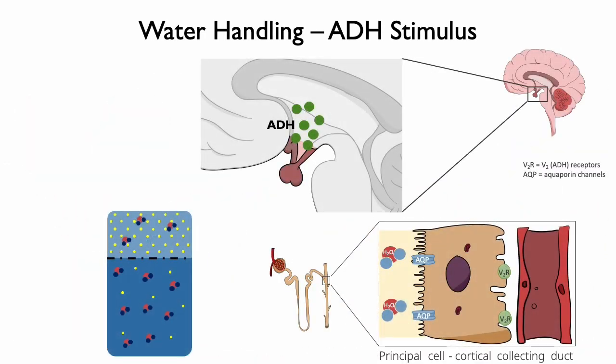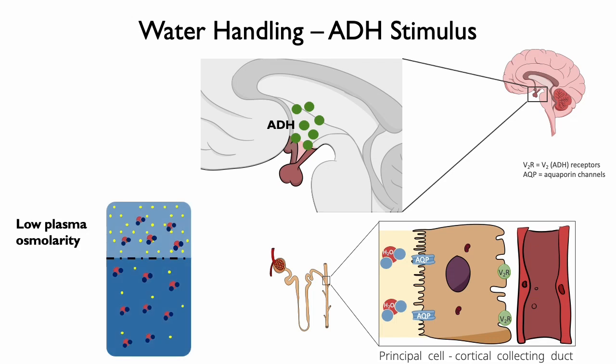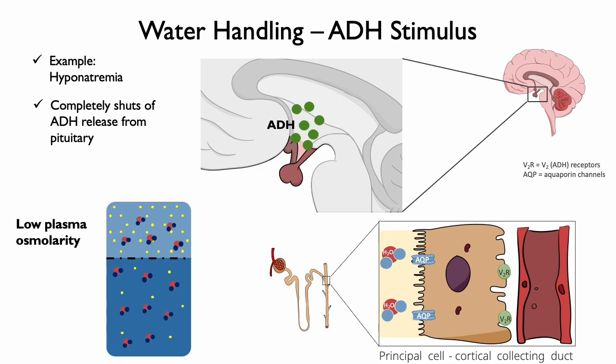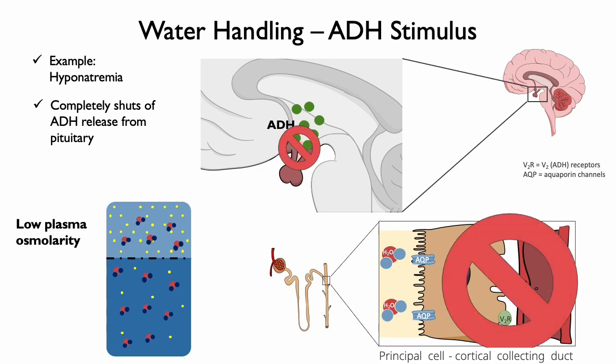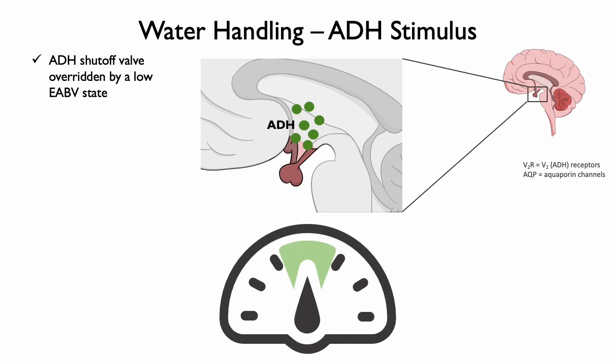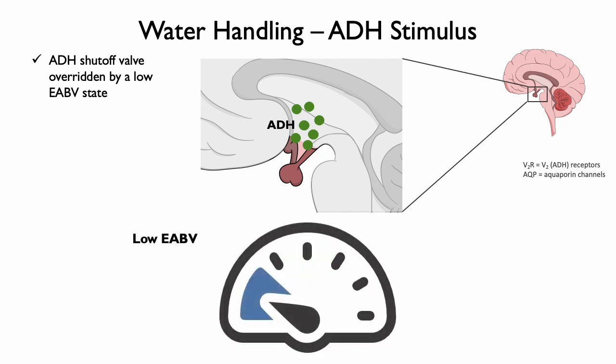Let's now examine how ADH is influenced in low EABV states. For background, a low serum osmolarity is most often represented by a low serum sodium concentration, like hyponatremia. In this setting, ADH release completely shuts off. However, the exception to this rule is in the setting of low effective arterial blood volume states. What happens here is that the stimulus for ADH release overrides the low osmolarity ADH shutoff.